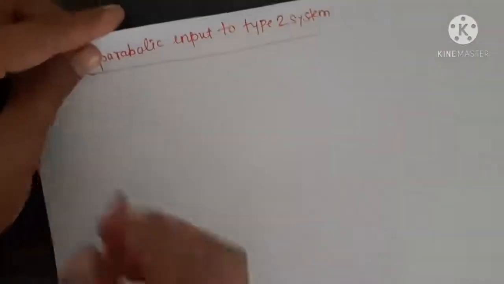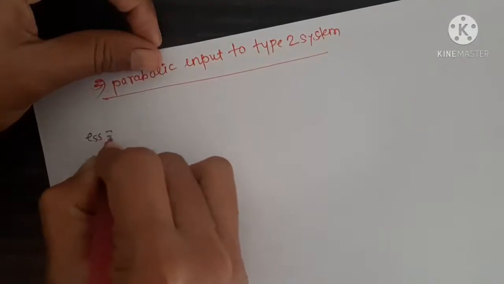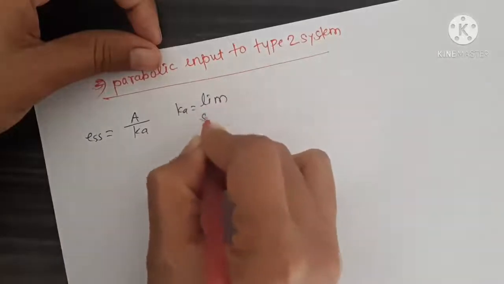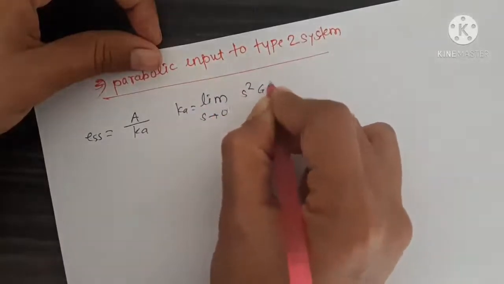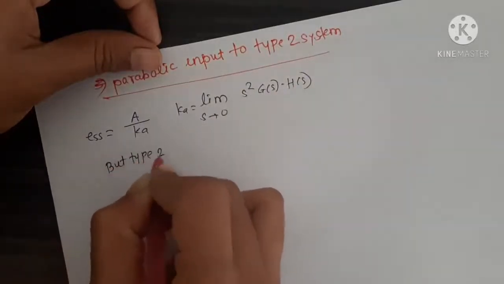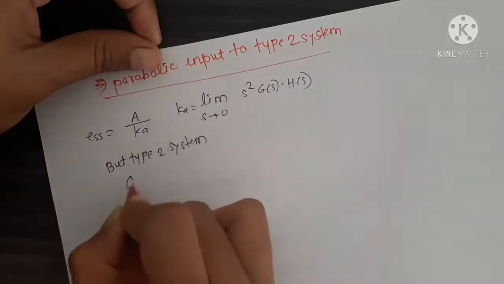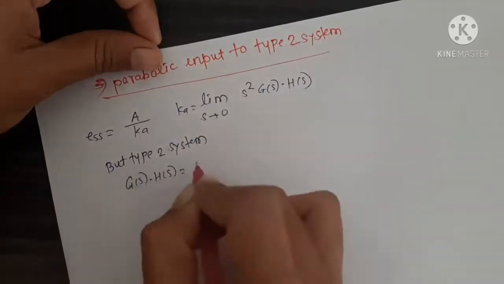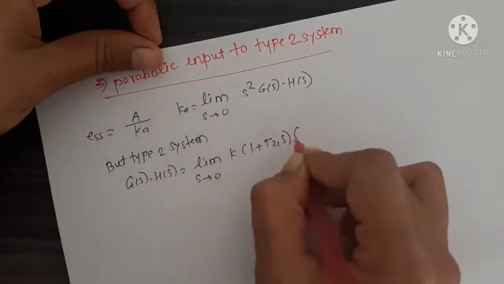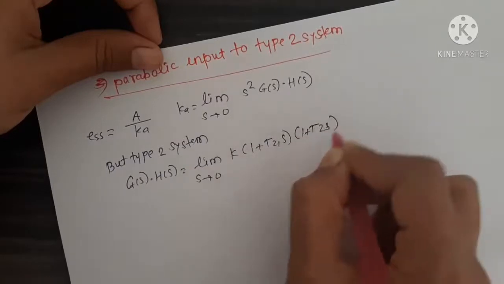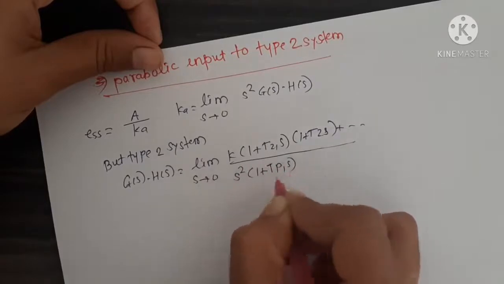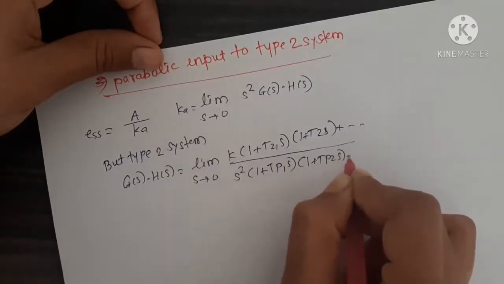So here let's write first the ESS equation for parabolic input. It is nothing but A upon Ka, and Ka is nothing but limit s tends to 0 of s square G(s) H(s). But for a type 2 system, G(s) H(s) is equal to limit s tends to 0 of K into (1 + Tz1 s)(1 + Tz2 s) and so on, upon s square (1 + Tp1 s)(1 + Tp2 s) and so on.